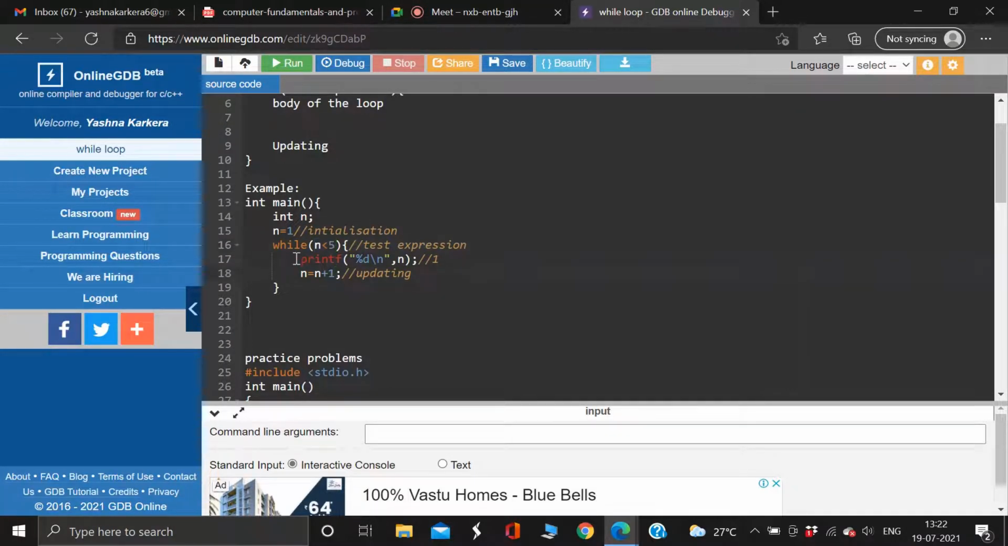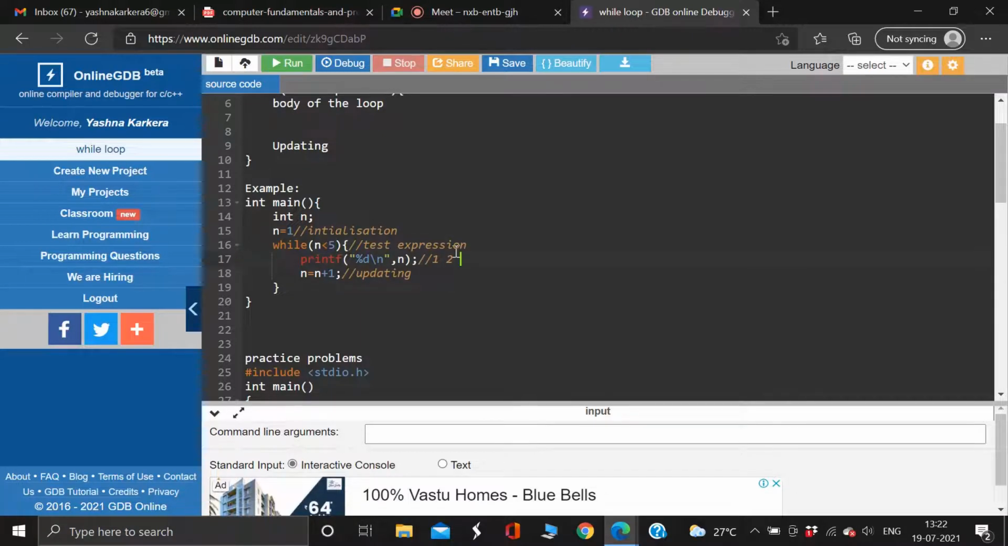True. The statement will work, so it will print the value 2. Now again it will update the value of n. n is updated to n plus 1, that is 2 plus 1, which is going to be 3. It will check if it's true. Is 3 less than 5 true?